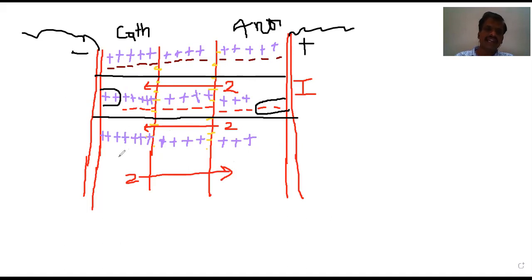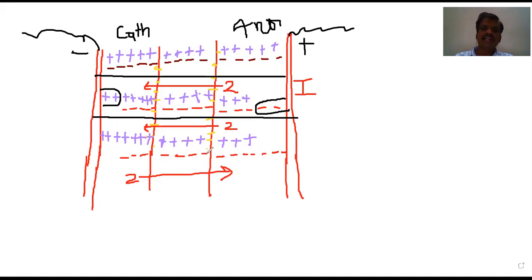Out of these 5 anions, how many are moving? 2 had moved. Therefore, only 3 will remain in this one. Similarly here, how many gain of anions will be there? Earlier there are 5. 3, 4, 5. Now 2 were gained. In the middle compartment, there are 4 in number.